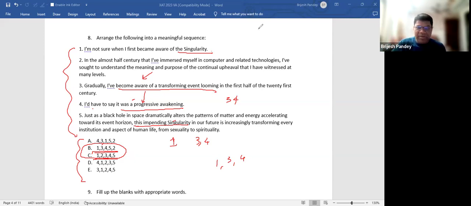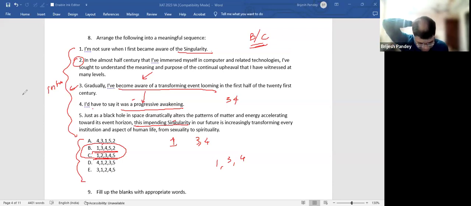I was actually tied between B and C, but I could not proceed further because I thought that starting from 1 and then going to 2 looks very introductory, but this blocks the flow. It's a tough question, believe me. Tough in the sense that even if I create a paragraph, I would not be able to make sense of it, to be very honest.